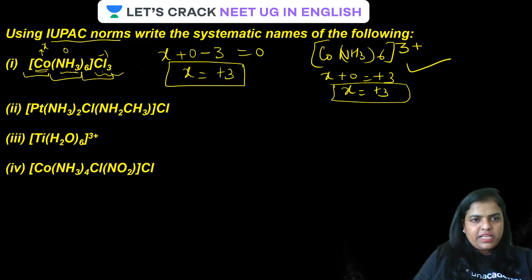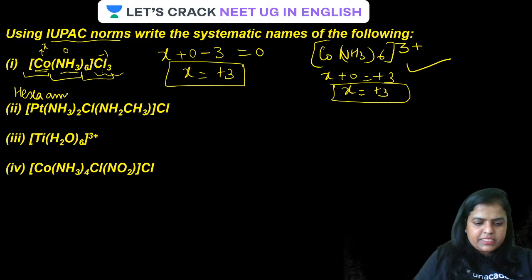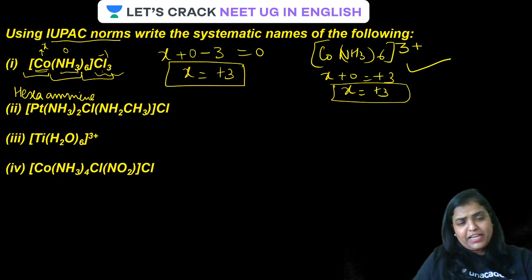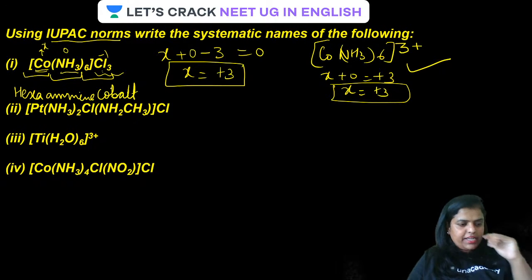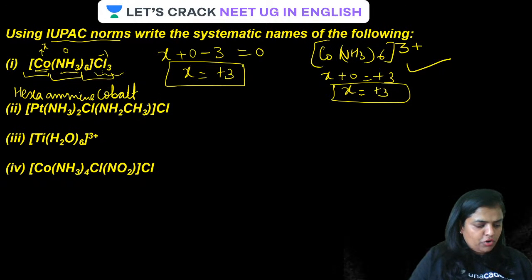The name is going to start with the name of the ligand, that will be hexaammine, because the ligand has to be named first. Only one kind of ligand, a homoleptic complex. So hexa, 6 ligands, 6 ammines are there. So it will be hexaammine. Then cobalt, and then write down its oxidation state in a Roman numeral.